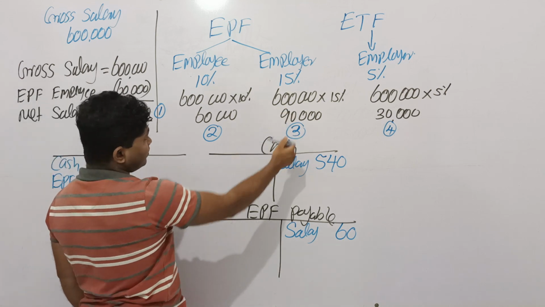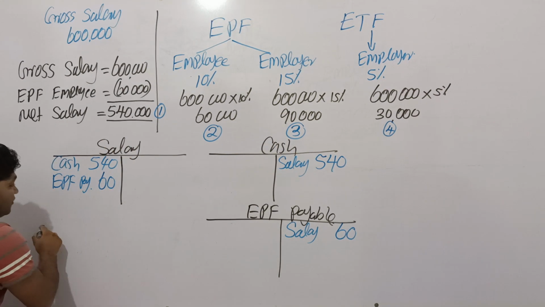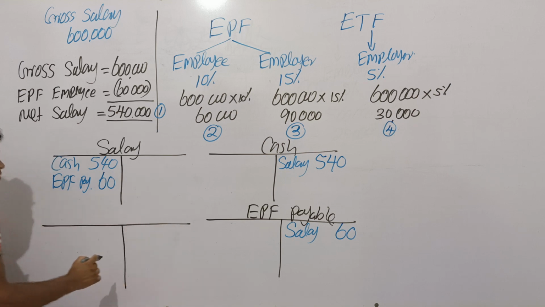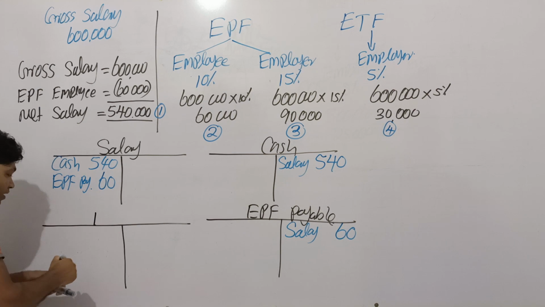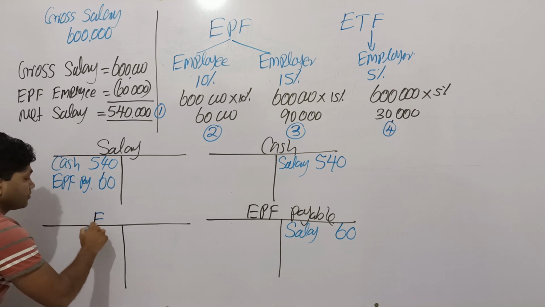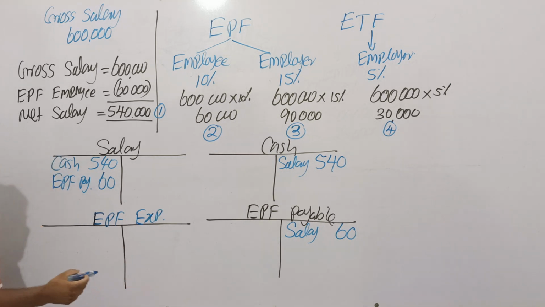And the employer contribution is not part of salary. Therefore, it is a separate expense. You have to prepare a separate ledger account as EPF expense. It cannot be deducted from salary. It is not part of salary.